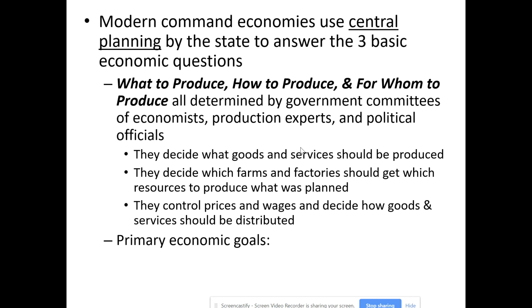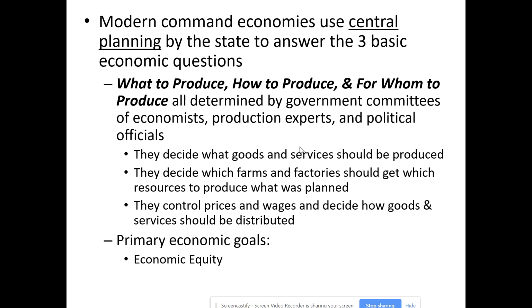And in these command economies, the primary economic goals are, one, economic equity. They feel this is a way to make things more, quote, fair, unquote, and just by controlling who's making how much. They view everything as being one, if you want to call it a pie, that's being divvied up. If somebody gets a bigger slice, it means somebody else gets a smaller slice. So they can control how big of a slice everybody gets.